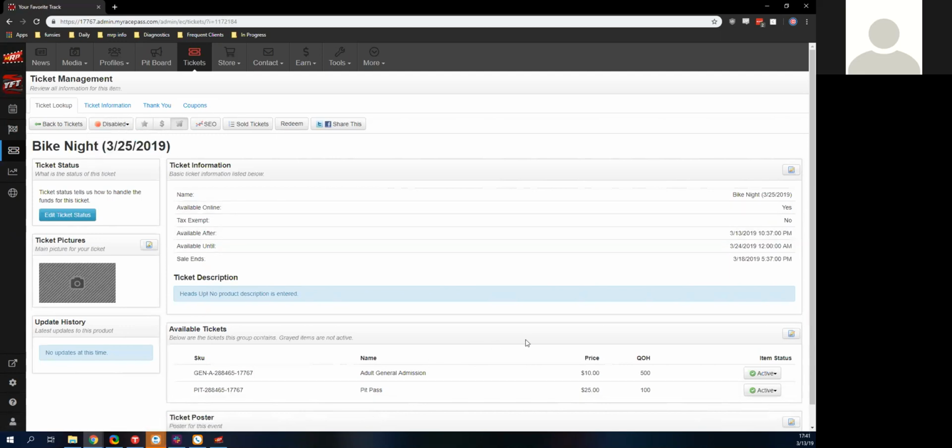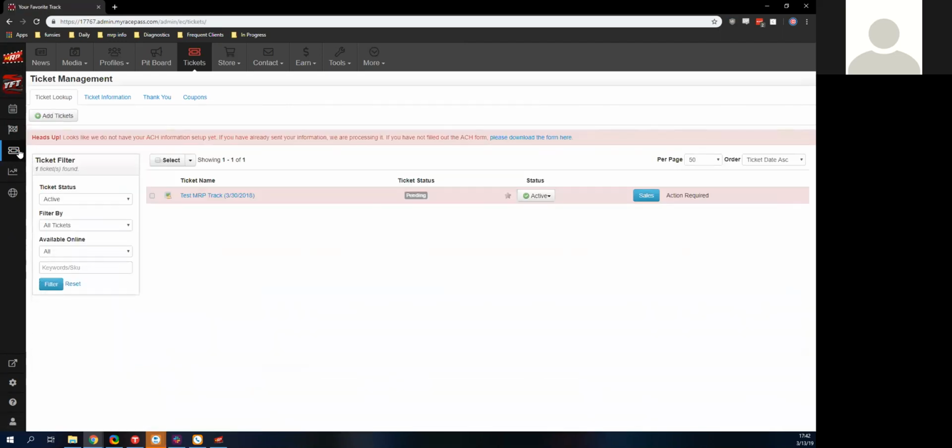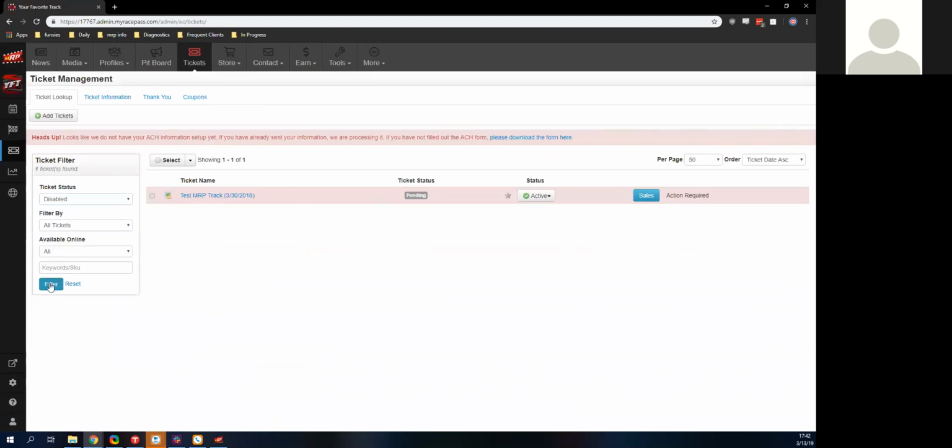I'm going to disable this since mine isn't a real racetrack. I don't want to have anybody actually buying those on me. Again, we get to share this right from here, this ticket window. It's going to be the same ticket window, by the way, where I just went, click that edit button. You'll see all of them right here. All of my tickets will go by disabled here.